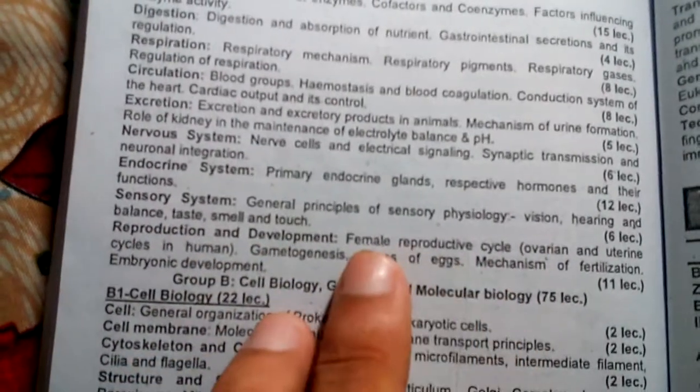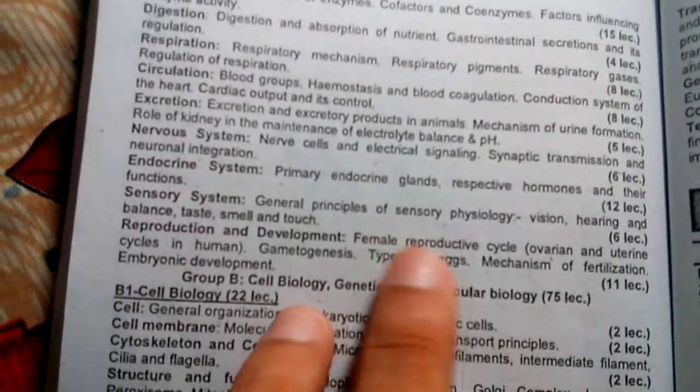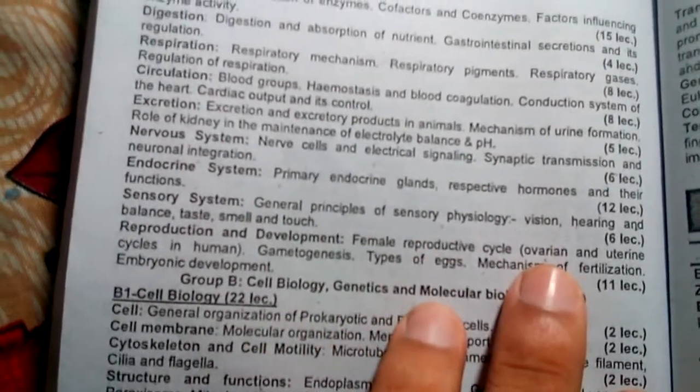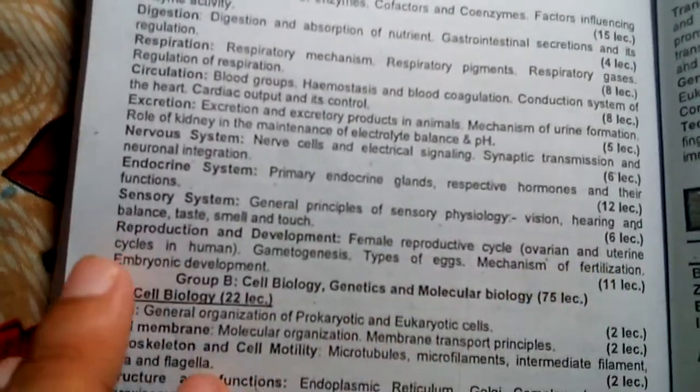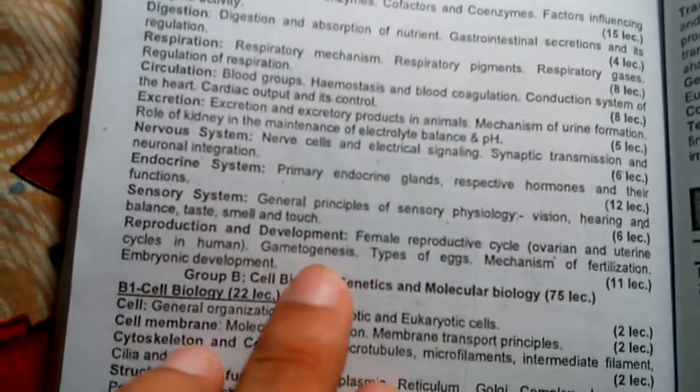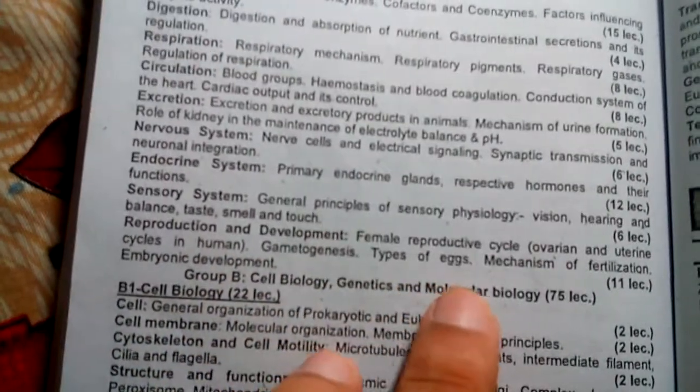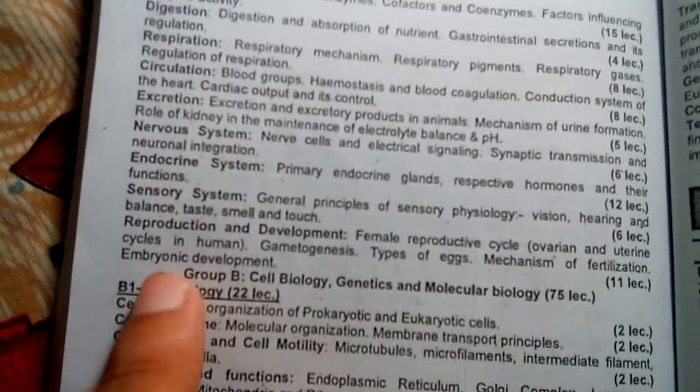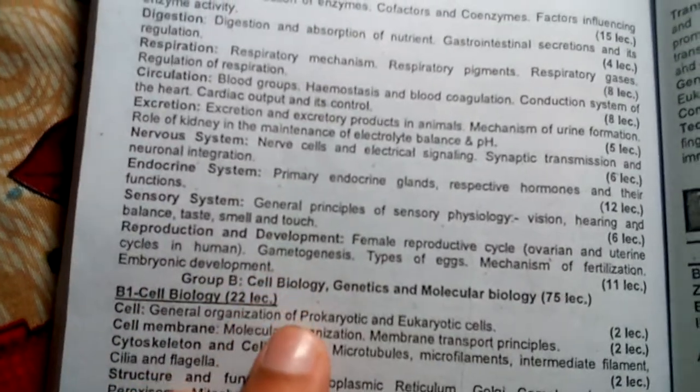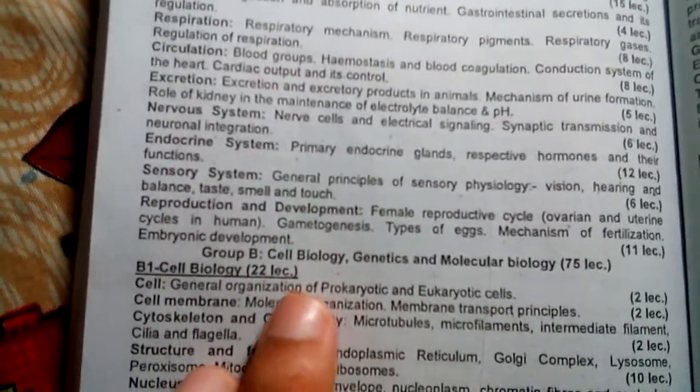And the last one is reproduction and development. In this topic we study the female reproductive cycle, that is the ovarian and uterine cycle in humans, gametogenesis, types of eggs, mechanism of fertilization and embryonic development. So this is the first group, physiology.